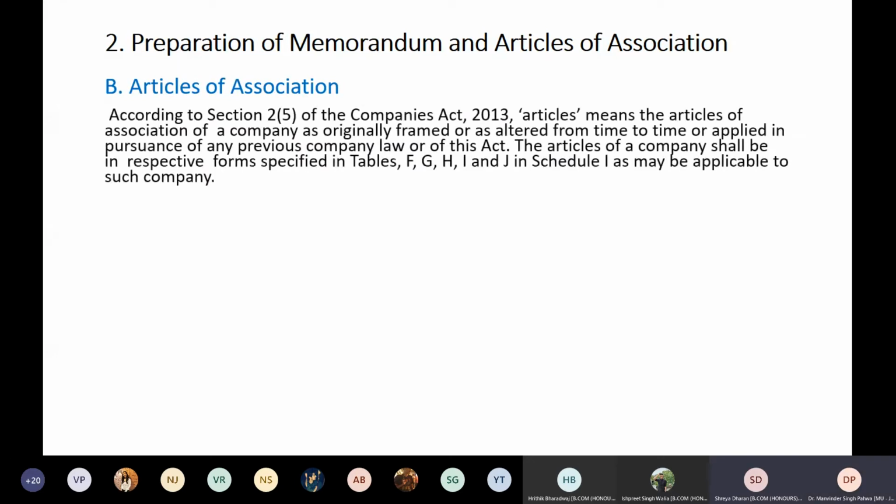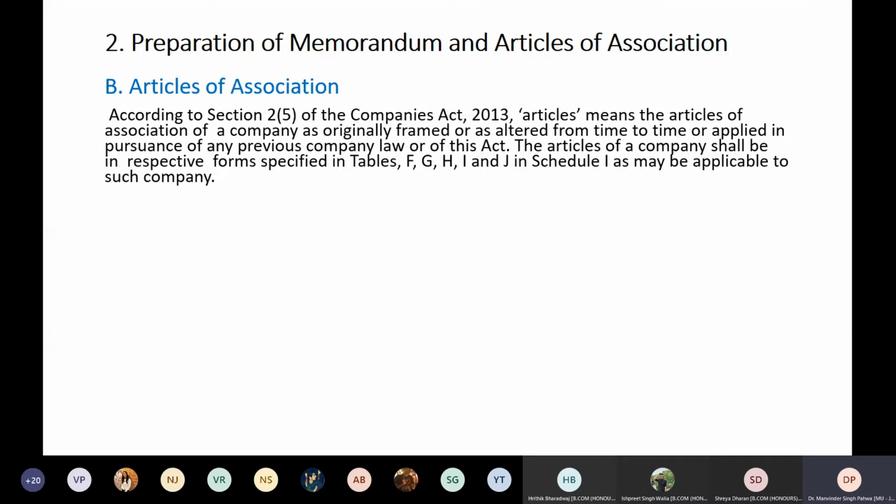Okay. So as we have the memorandum of association of the company, in the same way there is one more document which is called articles of association of the company. According to section 25 of the Companies Act 2013, articles means the articles of association of a company as originally framed or altered from time to time or applied in pursuance of any previous company law or this Act. This definition is similar to that of the memorandum.